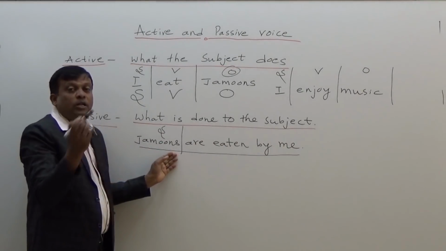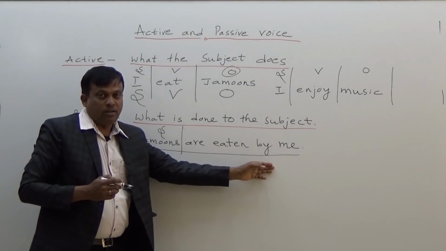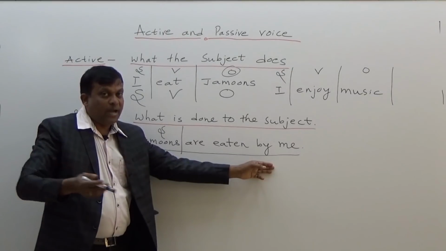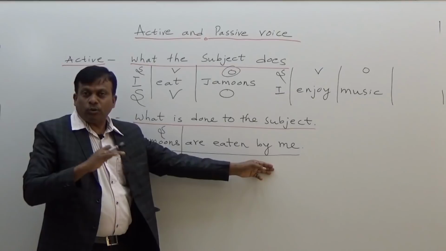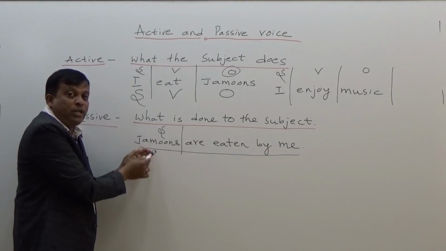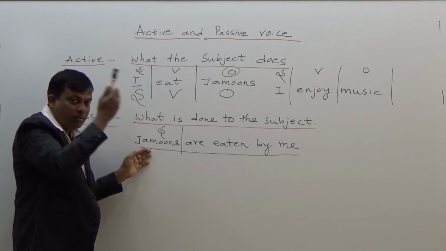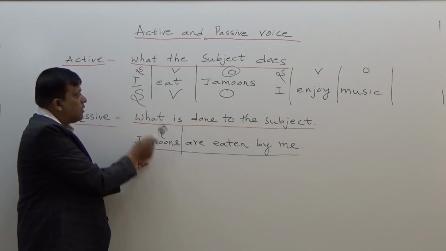The sentence is not like jamuns are eating me. No, it is not. It doesn't have any sense. If I say jamuns are eating me, sentence may be right, but it does not have any sense. So what has been done to the jamuns? Jamuns are eaten by some person. So subject is not doing anything. Simple.